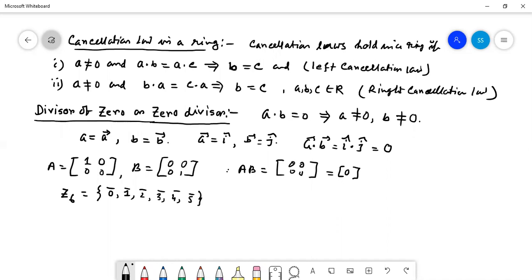With respect to the multiplication, if we take class 2 into class 3, what is given here? Class 0, no? With respect to multiplication, isn't it? 2 into 3, 6. 6 is divided by 6, then the residue is 0. So it is 0. 2 is non-zero, 3 is non-zero, but their product is 0. Is it clear?